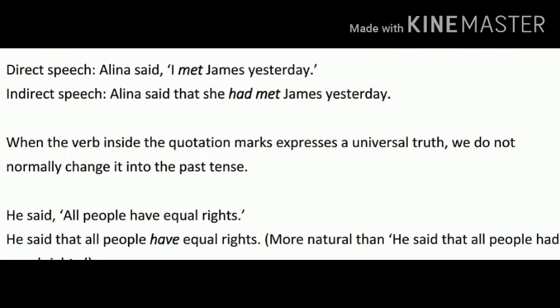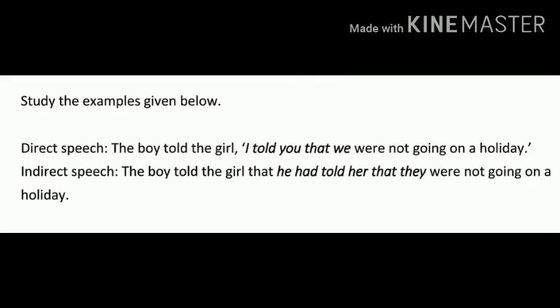And one more example here. Study the example given below. The boy told the girl, "I told you that we were not going on a holiday." This sentence is converted as: the boy told the girl that he had told her. I is a boy, so that's he.